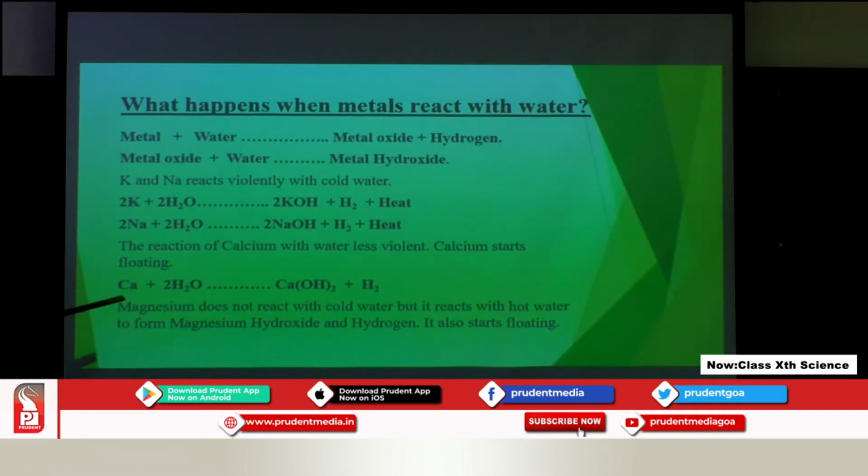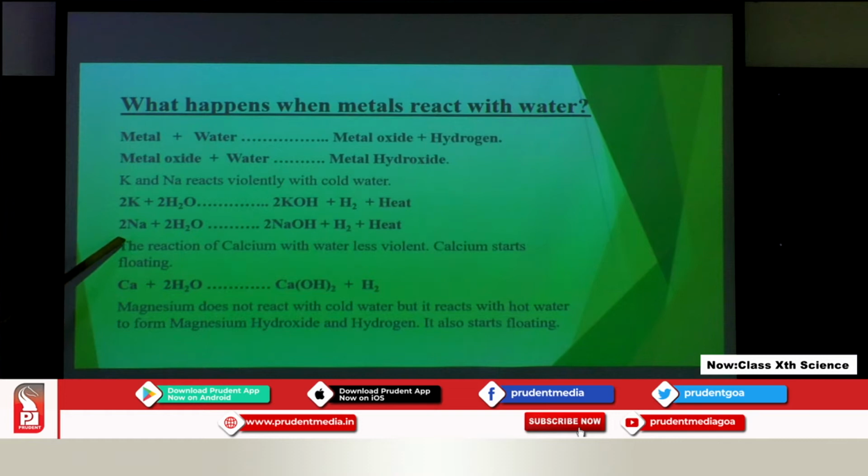So, let us see the reaction of potassium with water. When potassium, that is K, is added to water, we get potassium hydroxide, which is an alkali, or we can say it is a base. In this process hydrogen gas is liberated and heat is evolved. Since heat is evolved, we call this type of reaction an exothermic reaction. We have dealt with exothermic reactions in the first chapter.